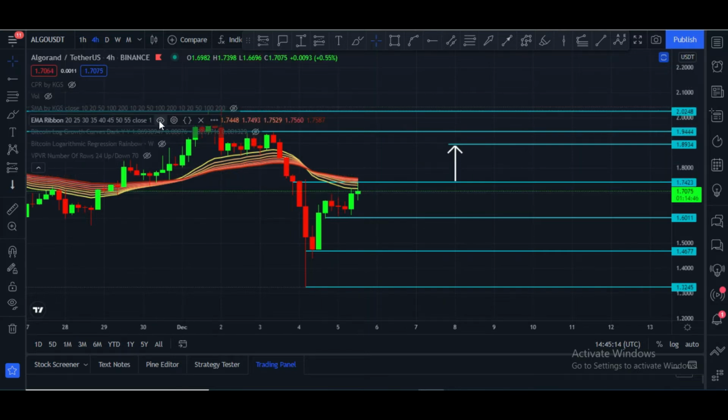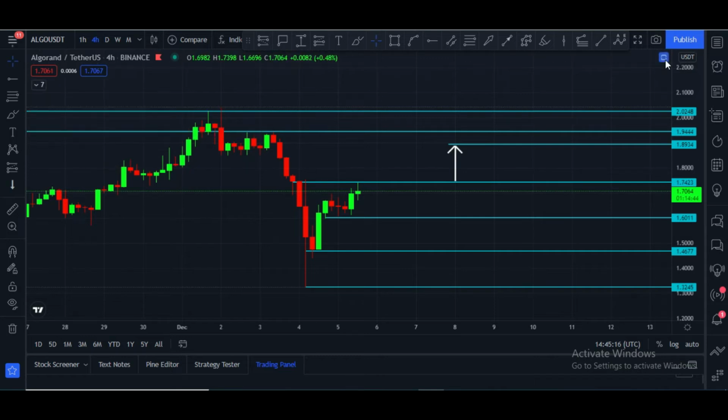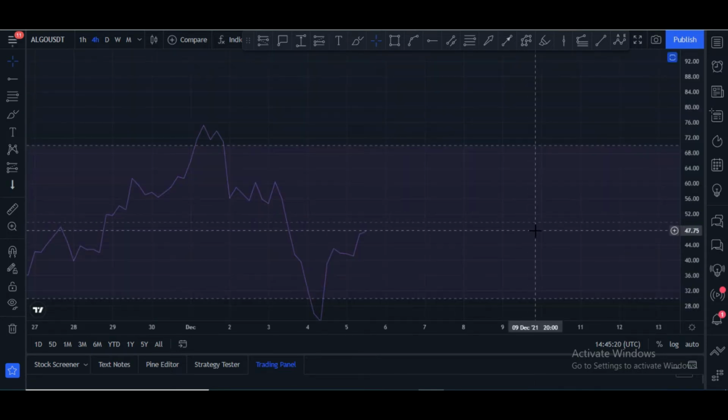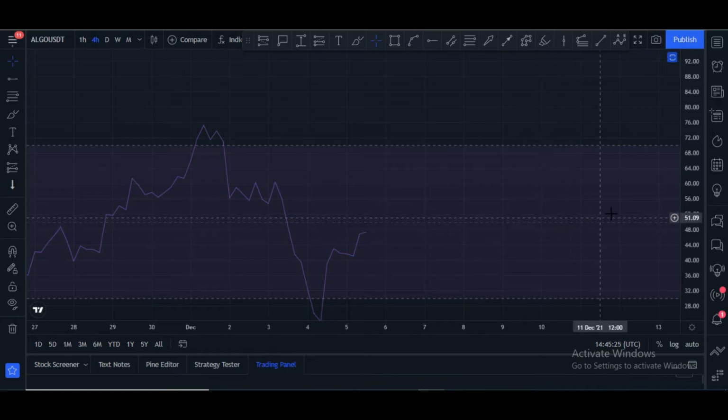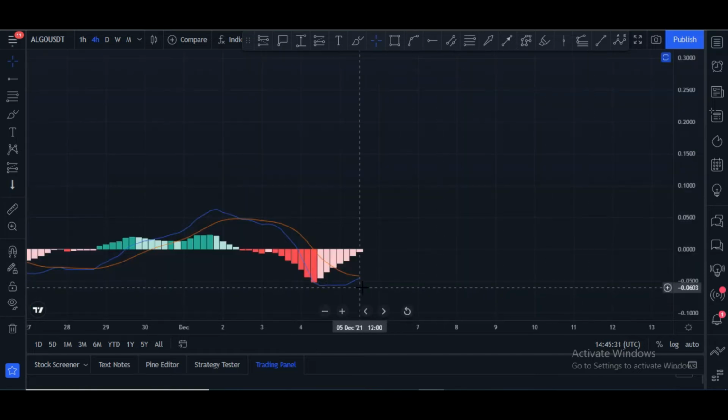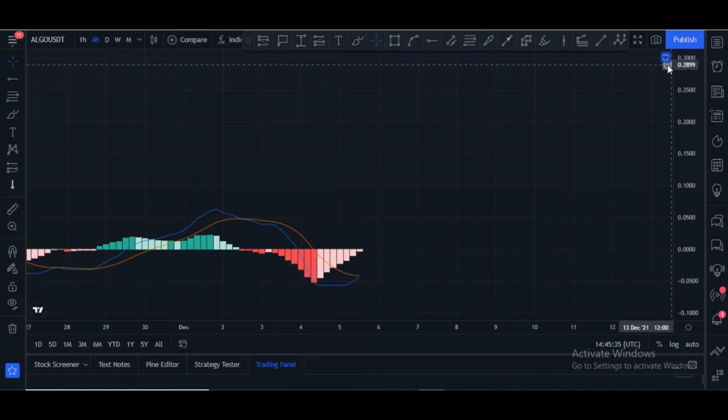And let me please show you RSI and MACD. 4-hour RSI is at 47 and it is good sign. Once it crosses 50, in that case definitely price will go up. Let me please show you MACD. MACD crossover towards upside is about to happen and that is very good sign.